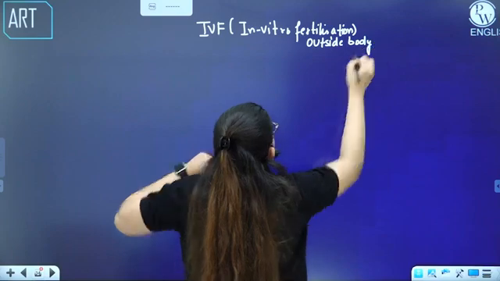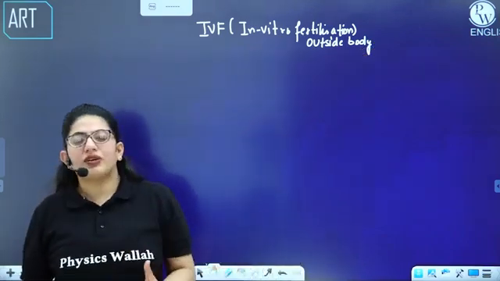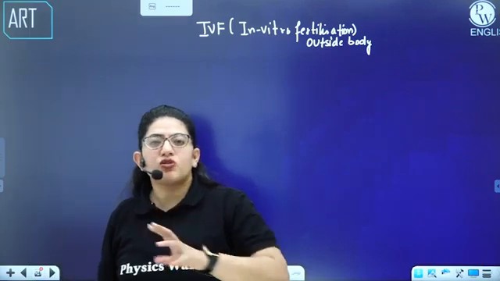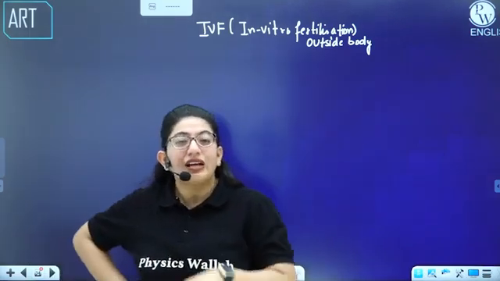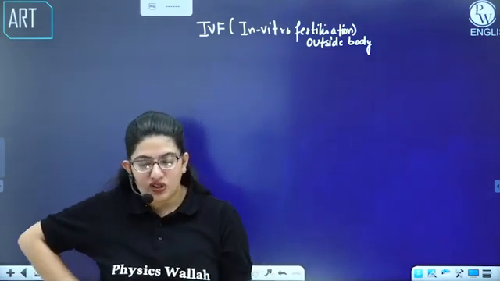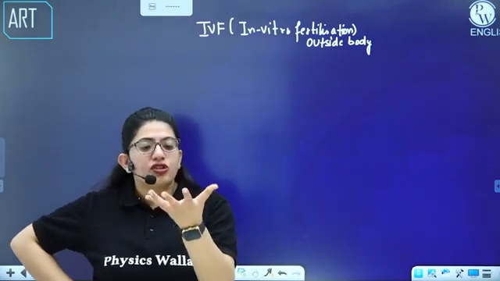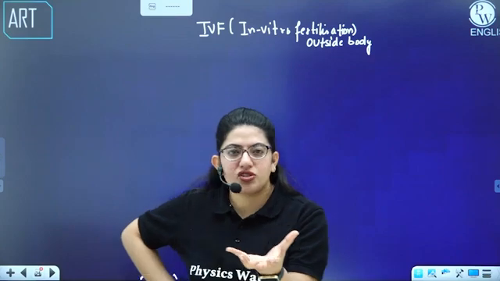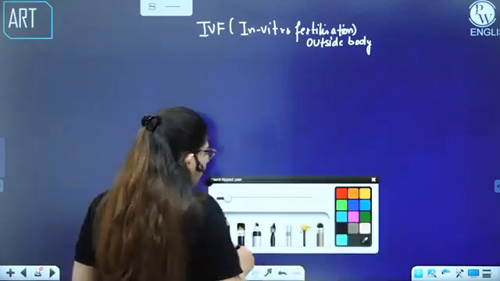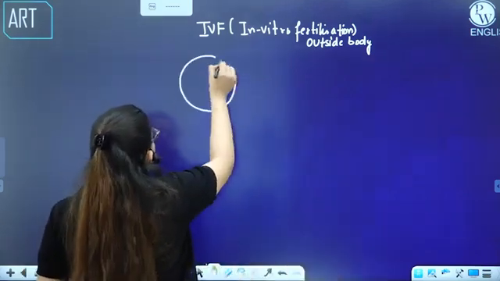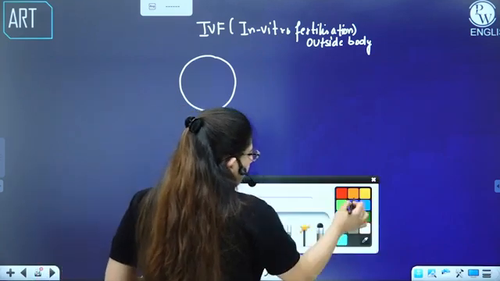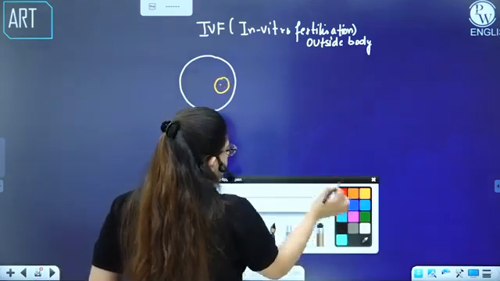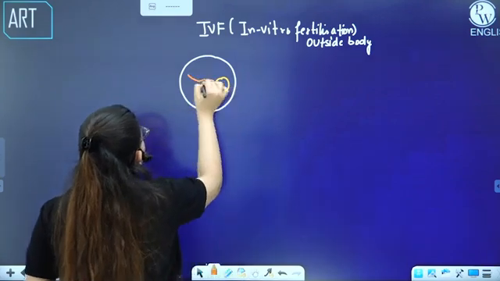Okay. So what happened is here, you must have heard the word test tube baby. So why do you call it a test tube baby? The baby is not completely formed in the test tube. Rather, the fertilization takes place in a test tube or in a petri dish, right? So you must have seen a dish, the glass dish in the laboratory, the flat glass dish. That's a petri dish, right? So what we do is we take a petri dish, then we take out the female's ova, and we also take male sperm, and we allow them to meet here.